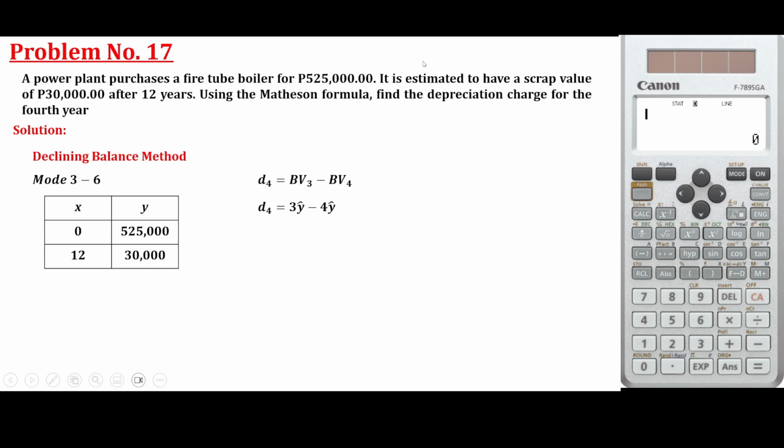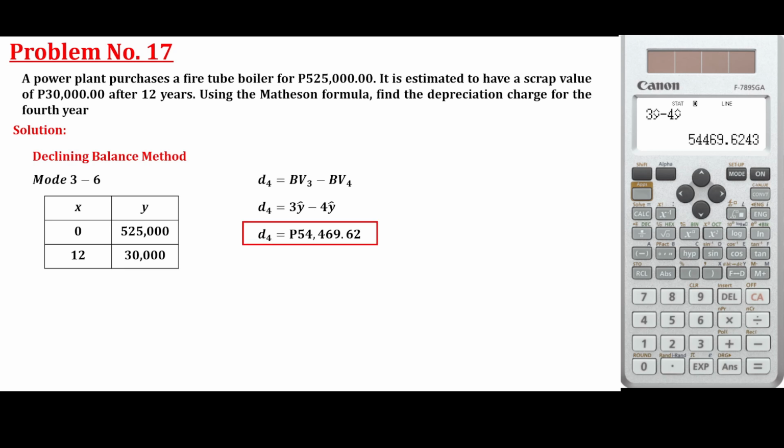Okay, so just type 3y hat. Again, nasa apps siya. Regression 5, 3y hat minus 4y hat. Okay, so that is 54,649.62.